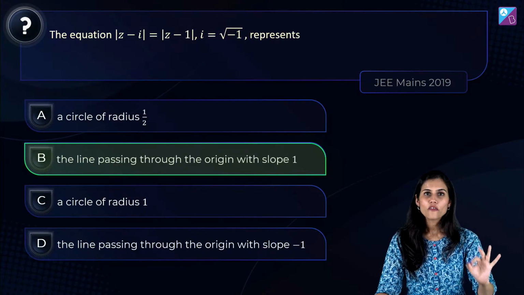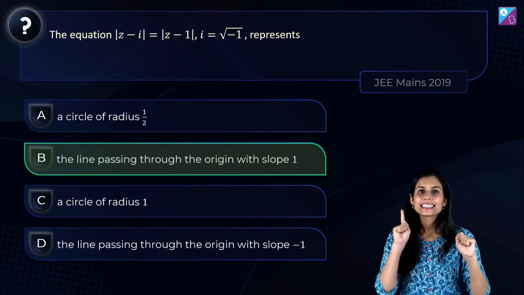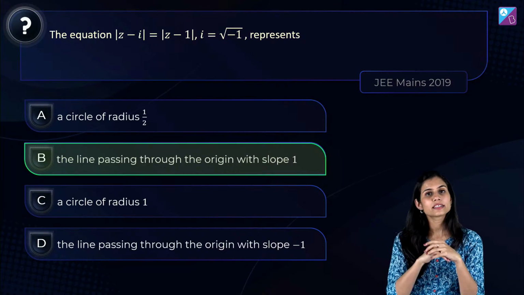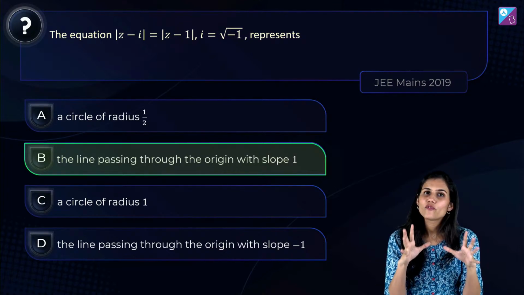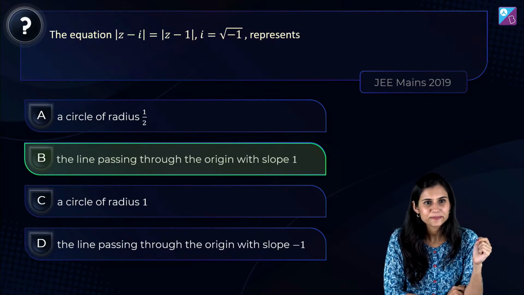The equation of the perpendicular bisector of the line segment joining 1 and iota is actually the graph of an identity function, which is a straight line passing through origin inclined at an angle of 45 degrees with the positive x-axis in the anti-clockwise sense.